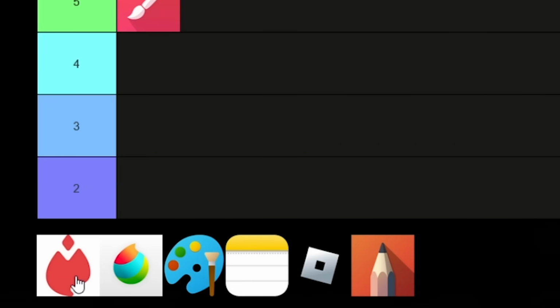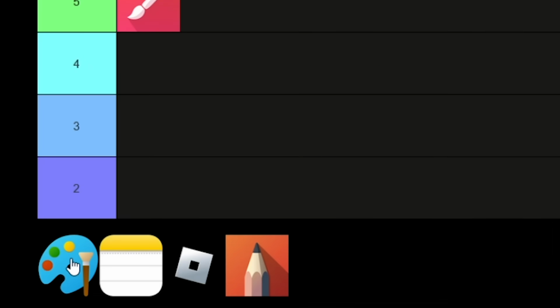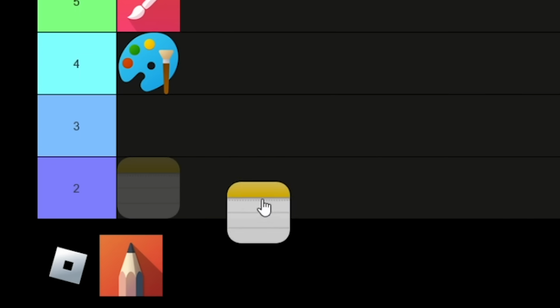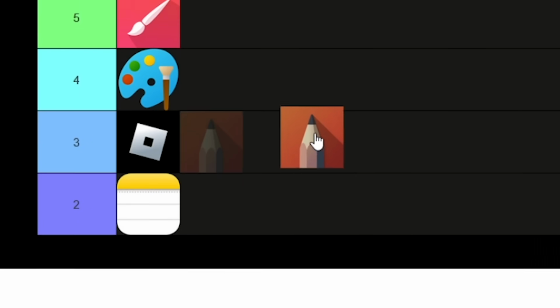Next, we have Magma with a solid score of 8. Medibang also got an 8. My precious baby MS Paint is sadly at a 4. At dead last, with a score of 2, we've got the Notes app. And our oddball pick, Roblox, is a 3. And for the final app, Sketchbook gets a 4.